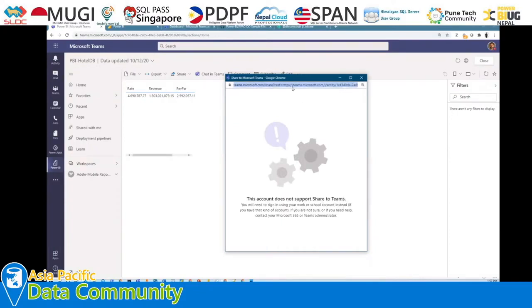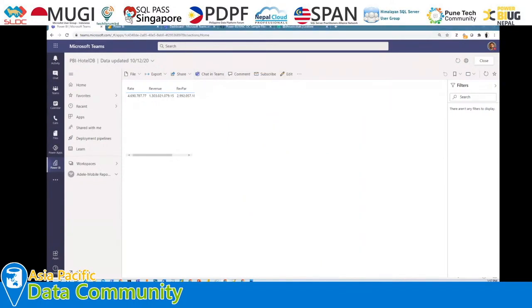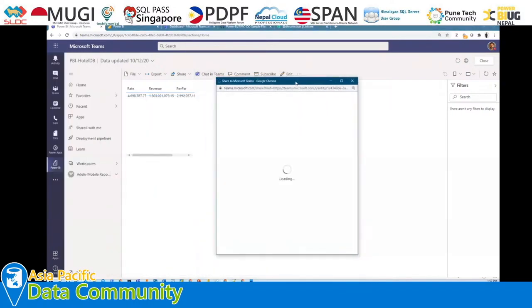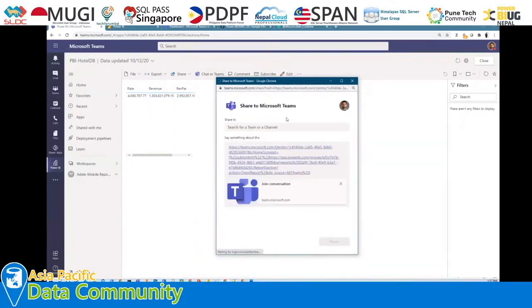But in this case, let me just click again. Sometimes there are multiple accounts associated, that's why it showed me that error. But basically in this pop-up, it will open this type of interface to us, where we want to share this particular thing. So we just need to provide the Teams channel name.